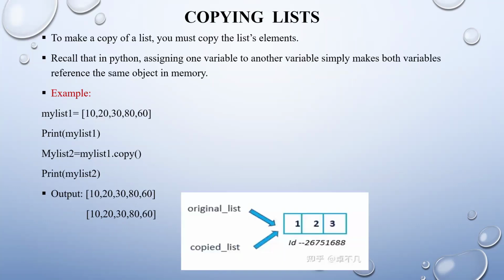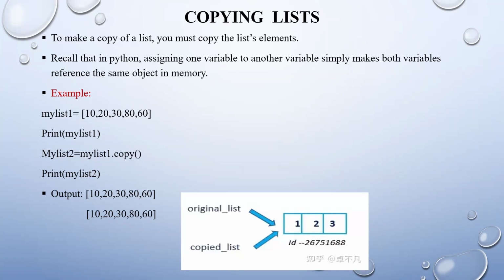And next we have copying a list. To make a copy of a list, you must copy the list elements. Recall that in Python, assigning one variable to another variable simply makes both variables reference the same object in memory. For example, my list is equal to 10, 20, 30, 80, and 60.